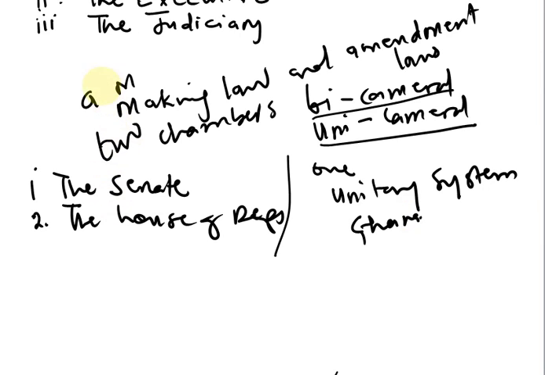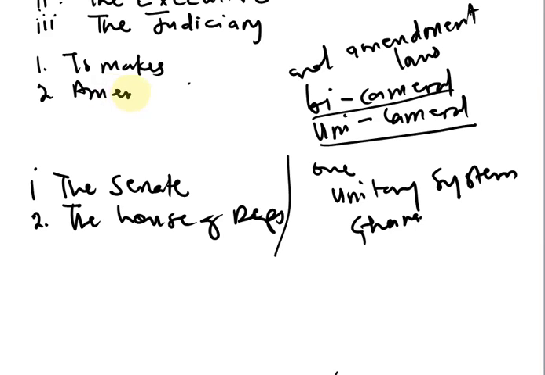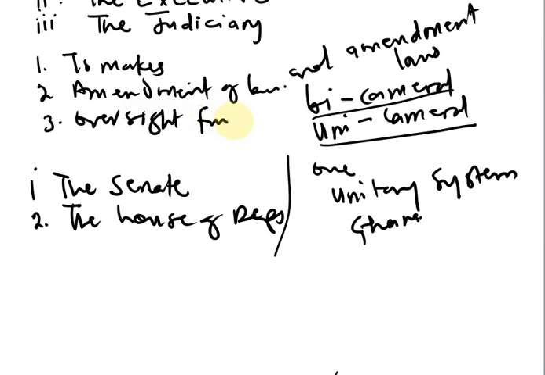Now, the functions of the legislature include, number one, to make laws. Number two, to amend laws, that's amendment of laws. Number three, the legislature also performs what is called oversight function.